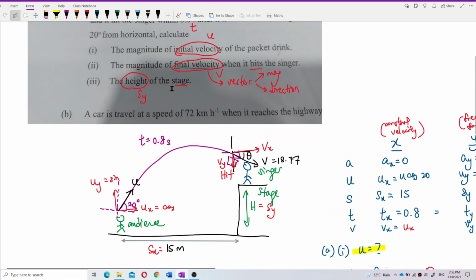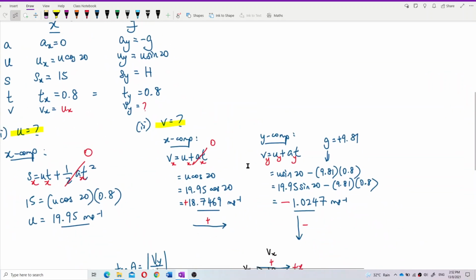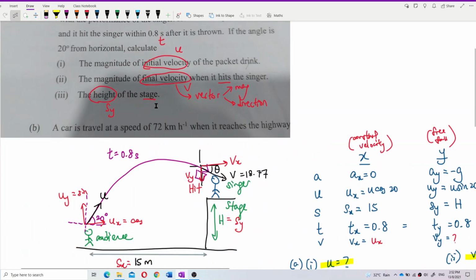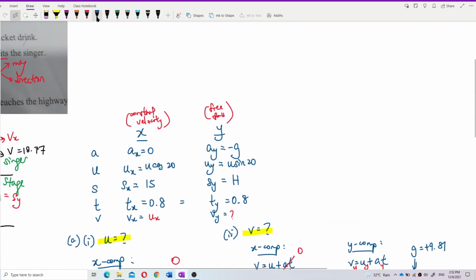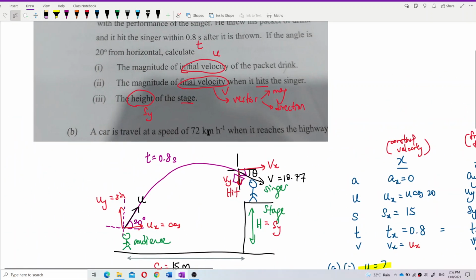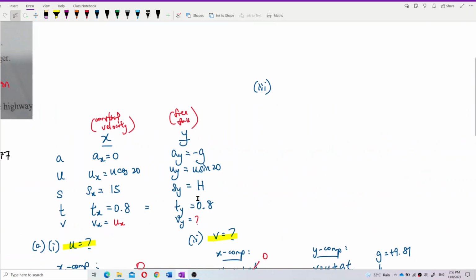Now, what is the height of the stage? For the height of the stage we also find sy. We can do it at number 3, over here. So number 3 is we want to find the height of the stage, which is sy. How high is the stage from the ground? So we need to find sy, which is the y component. So how to find the height of the stage?